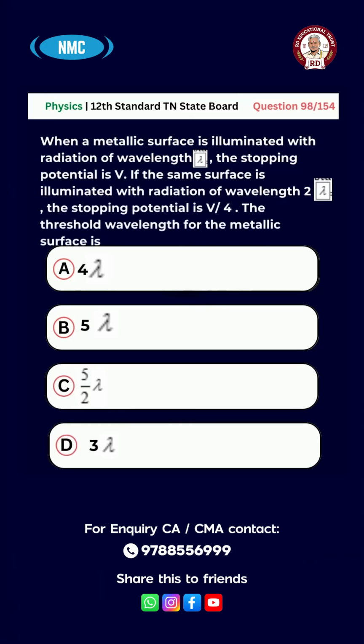Question number 98. When a metallic surface is illuminated with radiation of wavelength λ, the stopping potential is V, and if the same surface is illuminated with radiation of wavelength 2λ, the stopping potential is V/4. The threshold wavelength for the metallic surface is option A, 4λ, B, 5λ, C, 5/2 λ, D, 3λ. The right answer is option D, 3λ.